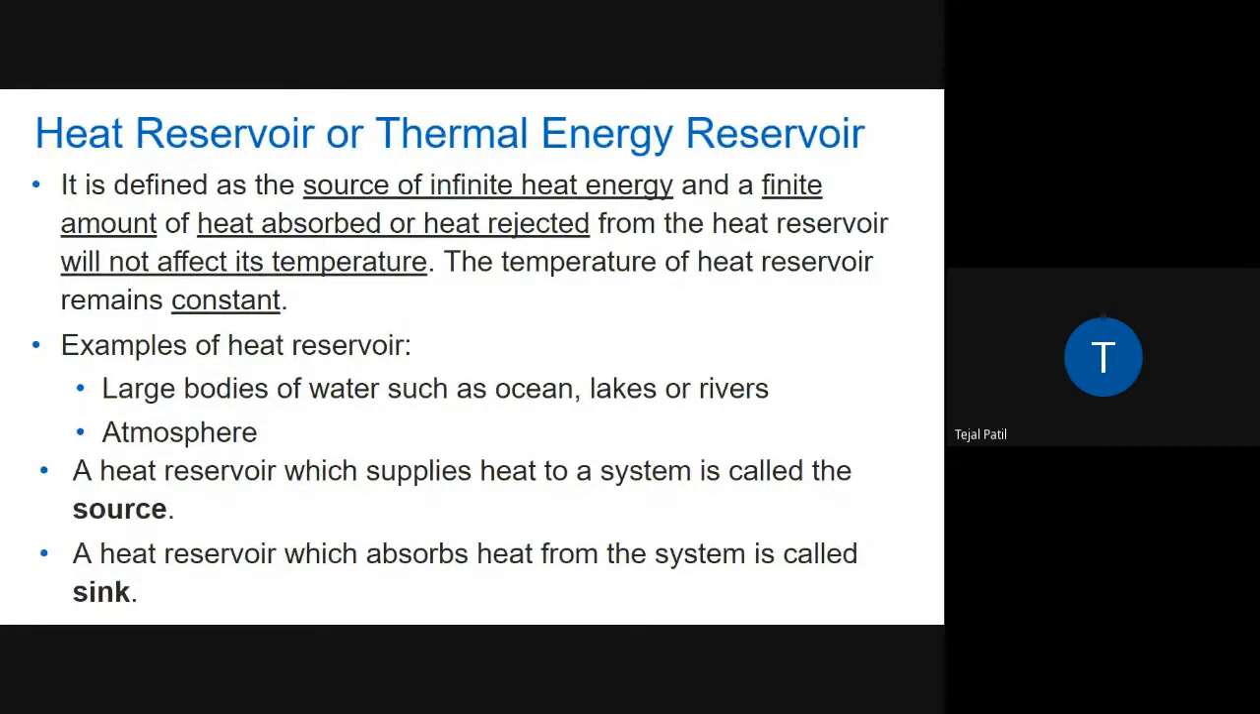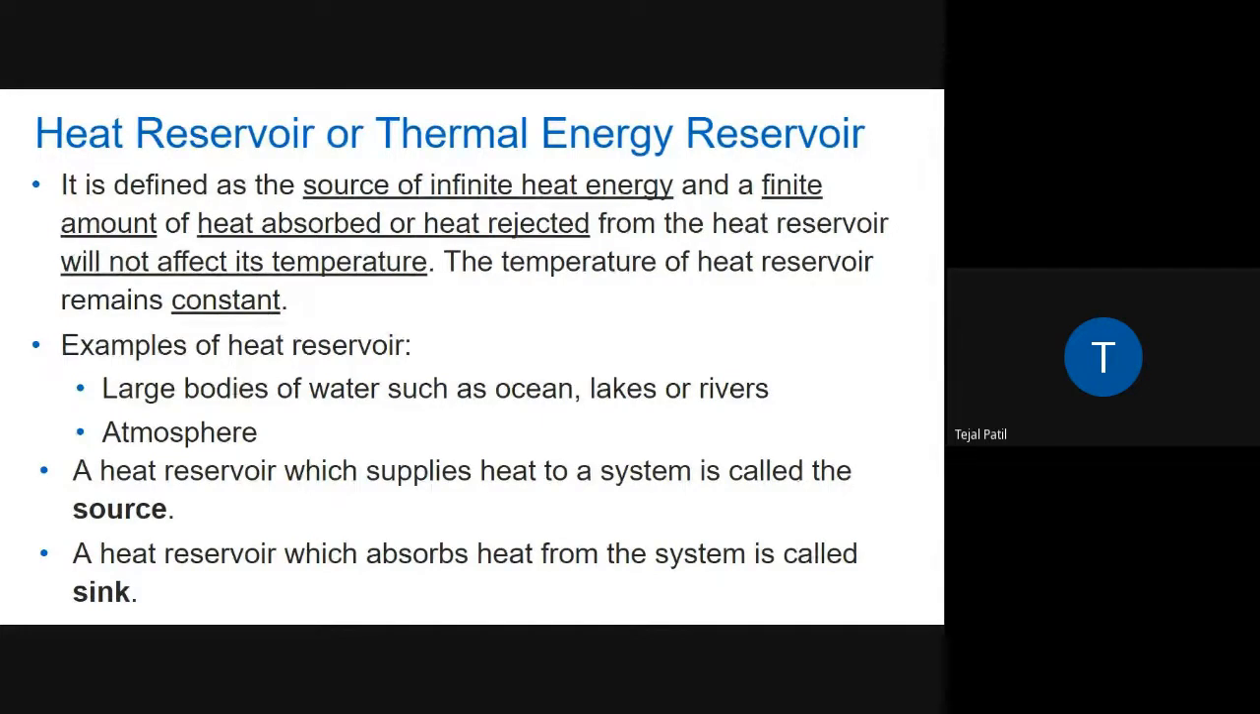For example, I have given you the example of the ocean. Let's say you are standing near the ocean, and if you throw a glass of very hot water, or boiling water, at a temperature of 100 degrees Celsius, into it. The ocean normally has an average temperature of 25 degrees Celsius, maybe below that. Will there be any change in the temperature? No. That means the ocean is acting like a heat reservoir. Its temperature will not change at all.